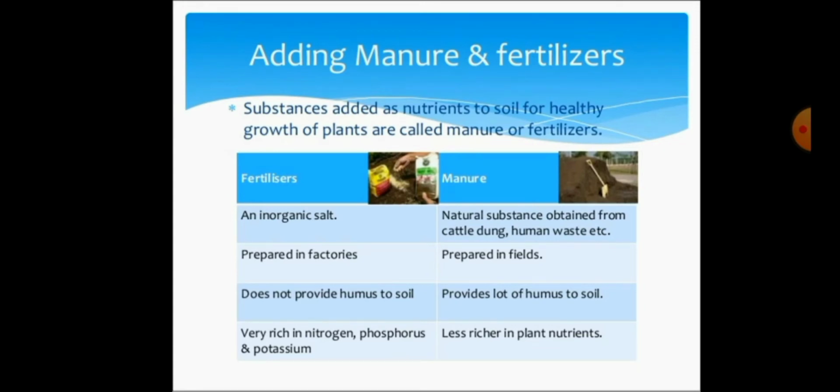Adding manure and fertilizers: substances added as nutrients to soil for healthy growth of plants are called manure or fertilizers.